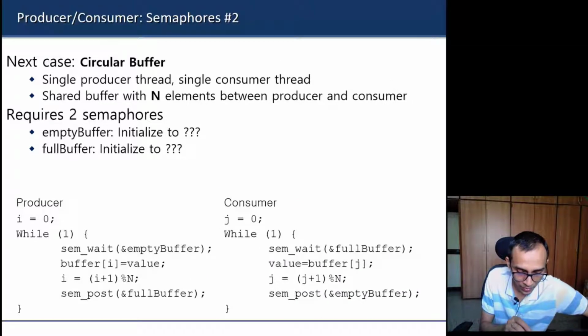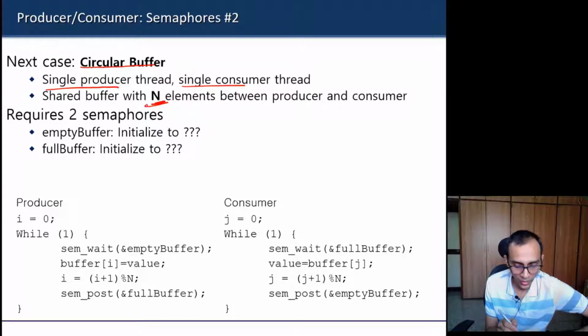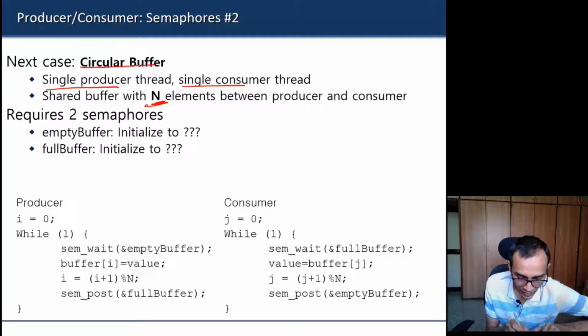So let us take the scenario of a circular buffer. Now we have not just one value, but a circular buffer of size n. Still, we will consider only a single consumer and single producer, and try to modify this code a little bit. Instead of just one value, we now have an array buffer, and we are using index i for the producer and index j for the consumer.